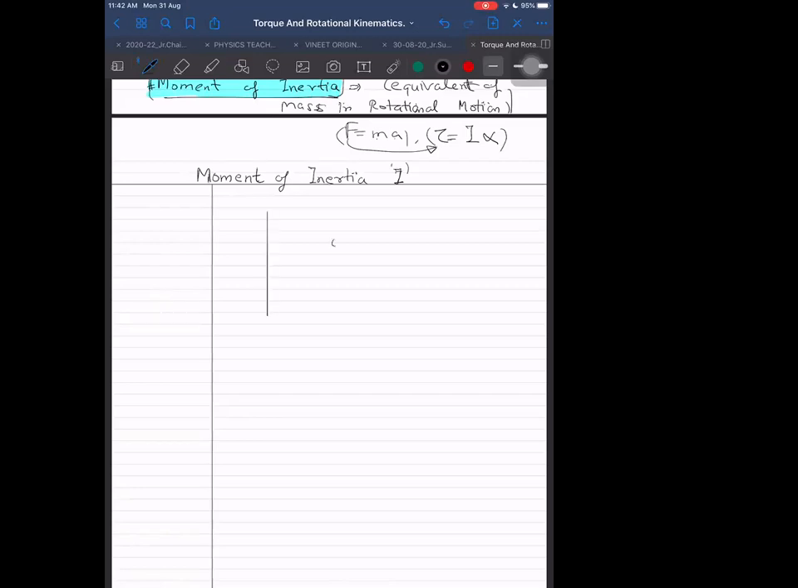If I have a simple particle or a ball, a small ball, with very tiny dimensions, we can say, if it is moving about this axis, then what is the moment of inertia of this about this axis? Its moment of inertia will be simply, as the formula suggests, mr square. It is simply mr square.